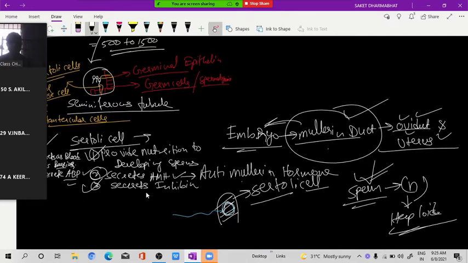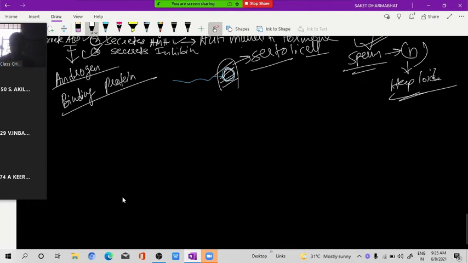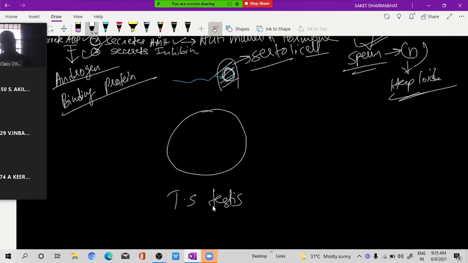Okay. Now next I will talk about ABP, androgen binding protein. So what is the androgen binding protein? I am telling you. Suppose this is a transverse section of testis. Transverse section of what? Testis.